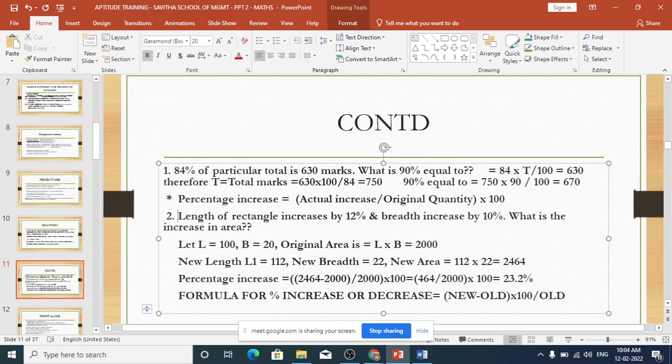Are you getting it, Raju or Rajesh? Yes, sir. Okay, you are getting it.